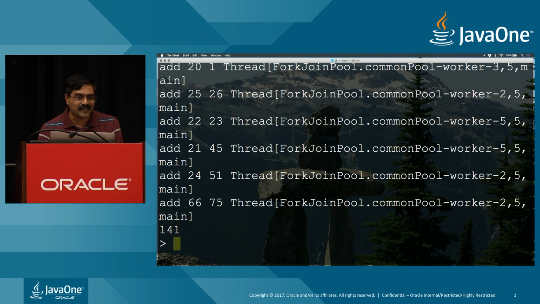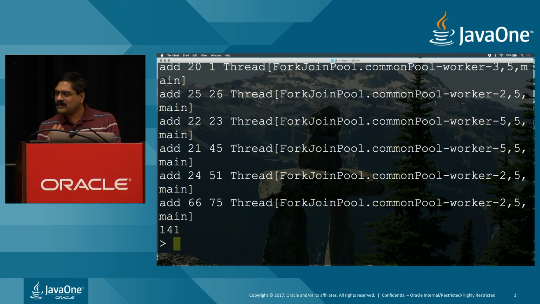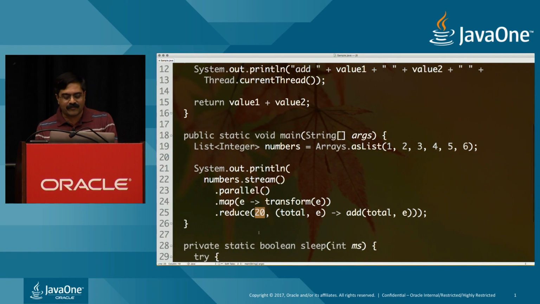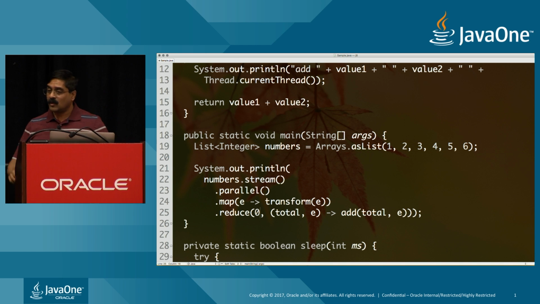It could be completely different the next time because it is feeding all these parallel values with the value of 20, which really doesn't make any sense. So that is something we have to be very careful about when we use parallel. It's no substitute for knowing what we do in general, but especially with parallel, that's very important. There's no point in getting a really wrong result really fast.